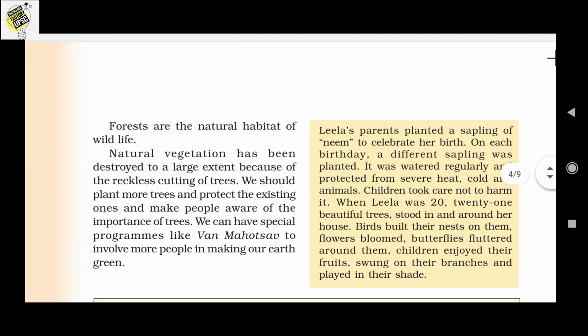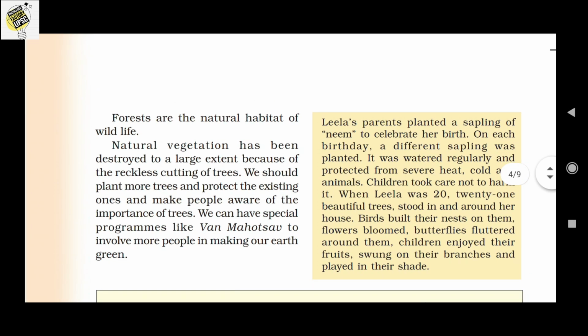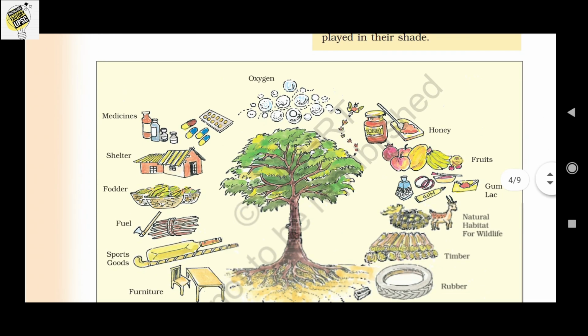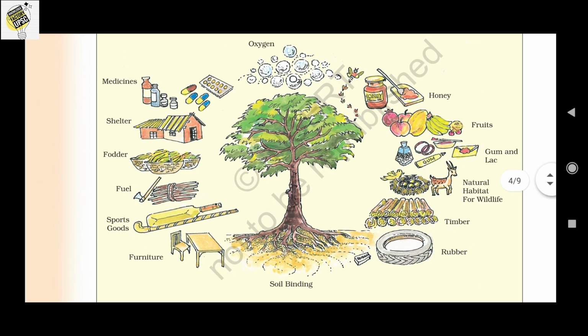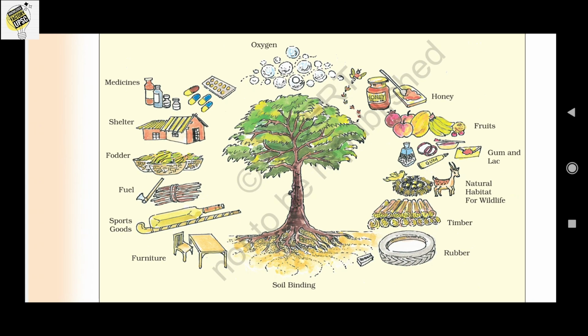So we have to keep our environment clean and keep our nature green. Okay, here is a beautiful picture which shows how the plants, that means the trees and the forest, help us. When we observe it, we can find that the trees and the forest provide us with furniture, sports goods, fuel, fodder, shelter, medicines, oxygen, honey, fruits, gum and lac, natural vegetation for animals, timber, rubber, and besides all these, it binds the soil and prevents soil erosion.